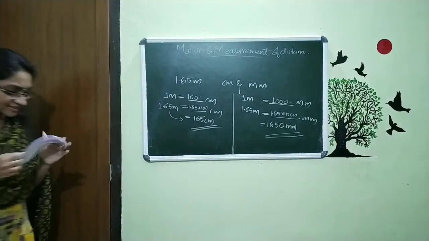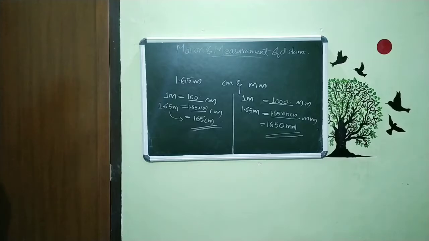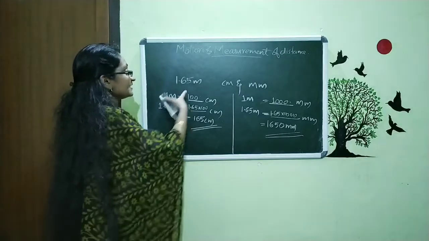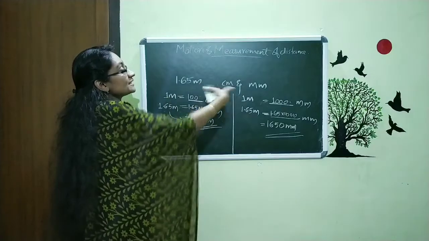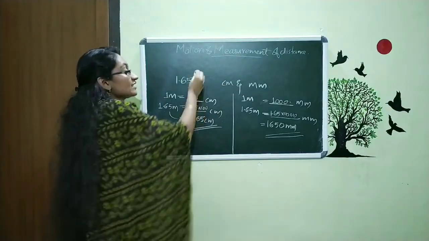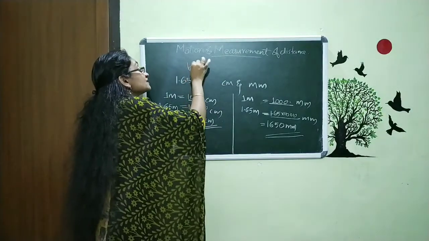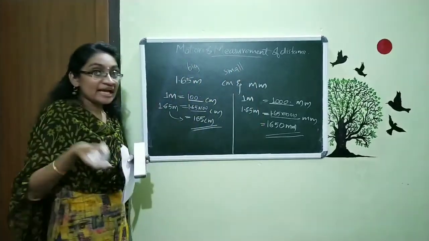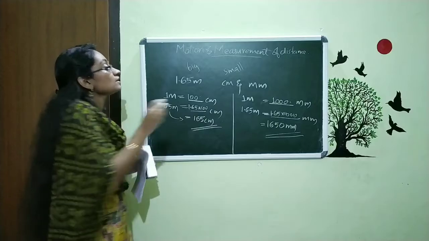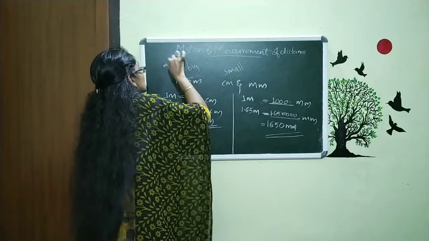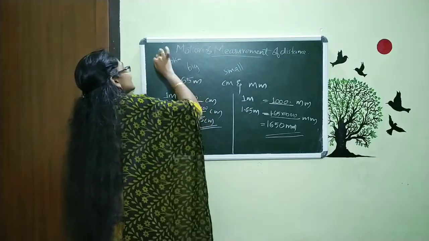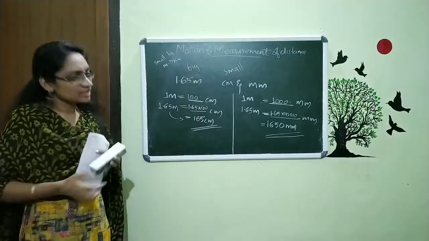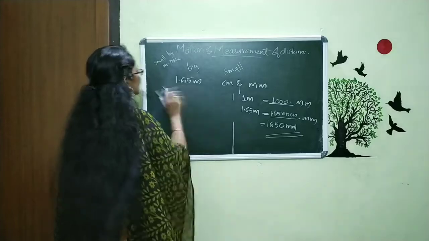And also in this region, another question will come: to convert meter to kilometer. Here, meter to centimeter and millimeter means we are converting a big quantity to a small quantity. And also the question will come of meter to kilometer. That means small to big. How can we convert? I will show one example for that.